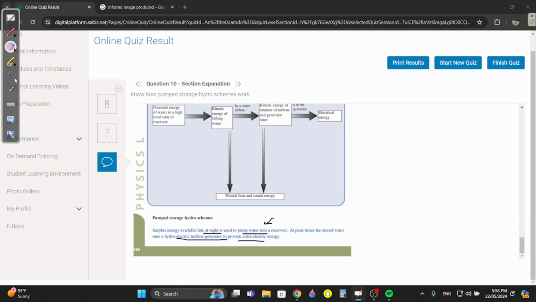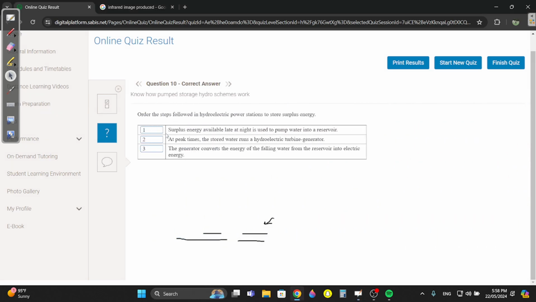Question 11. Actually, no, I didn't even do the question. So surplus energy available at night is used to pump water into a reservoir, and then at peak times, the stored water runs a hydroelectric turbine generator. And then again, what happens in this generator? It converts the energy of the falling water into electric energy.